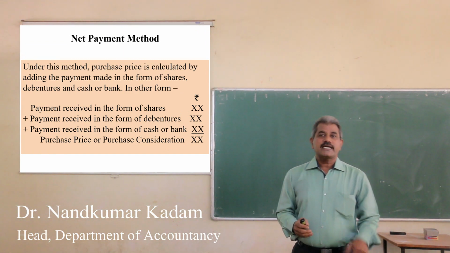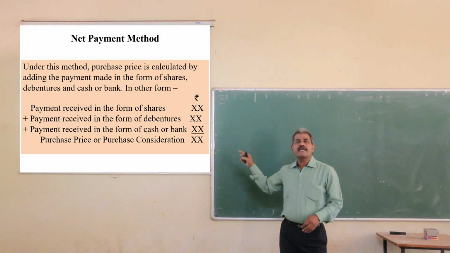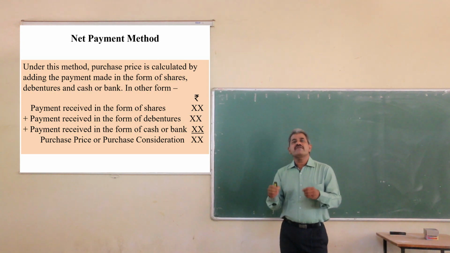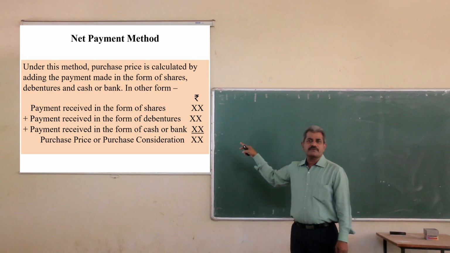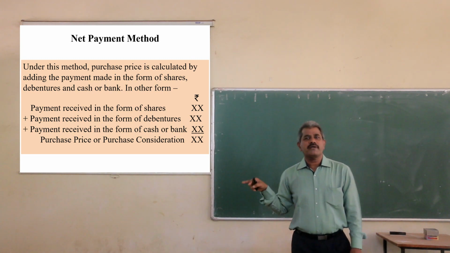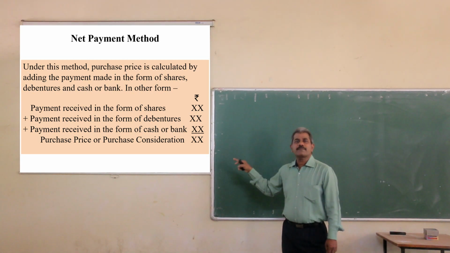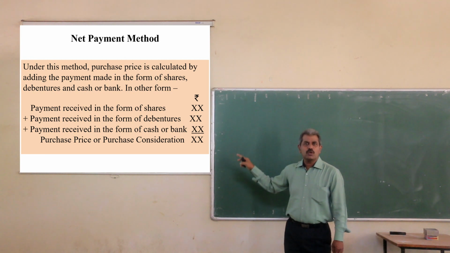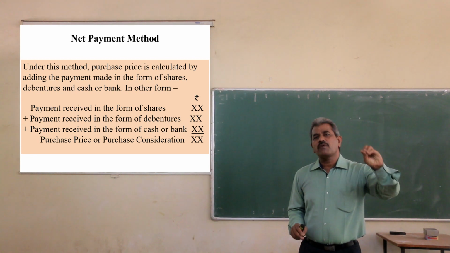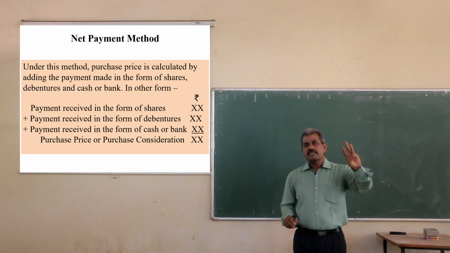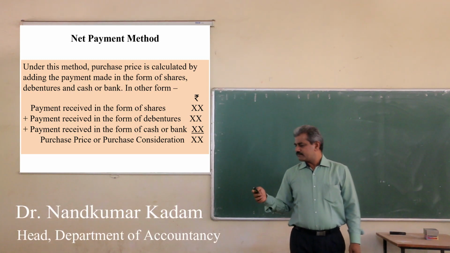net payment method. The second method is net payment. This method is very simple. You just have to add up the purchase price received in various forms. Payment received in the form of shares plus payment received in the form of debentures plus payment received in the form of cash plus payment received through banks. If you calculate the aggregate value, the total value, then it will be the purchase price. Very simple. Just adding up the various forms in which the purchase price is received. Shares plus debentures plus cash plus bank is equal to purchase price.